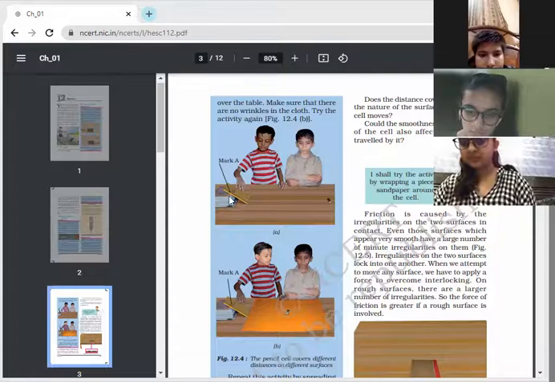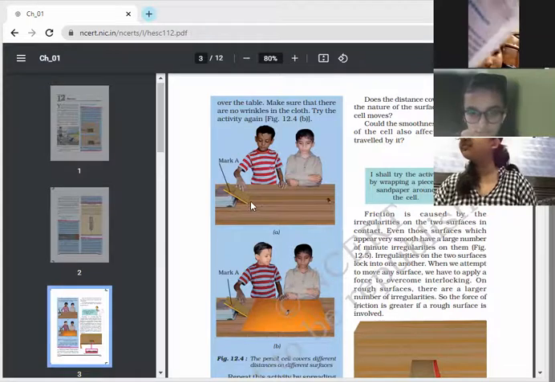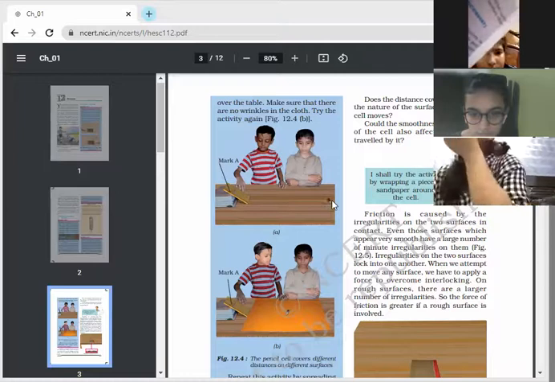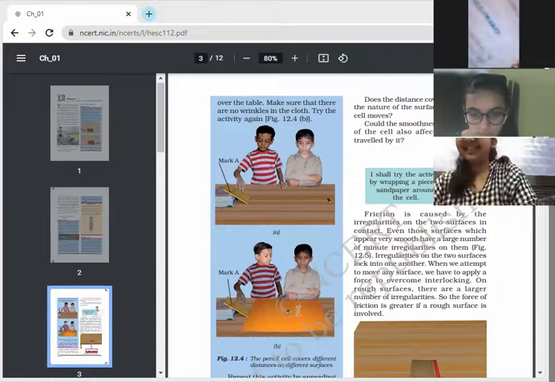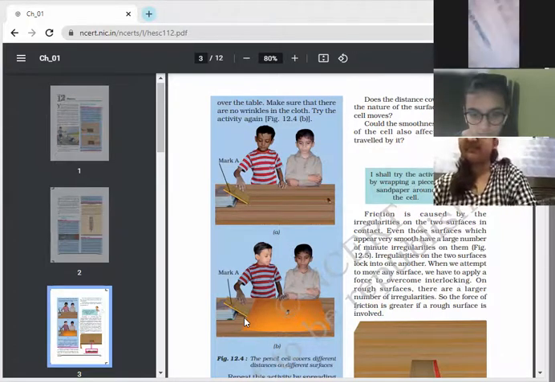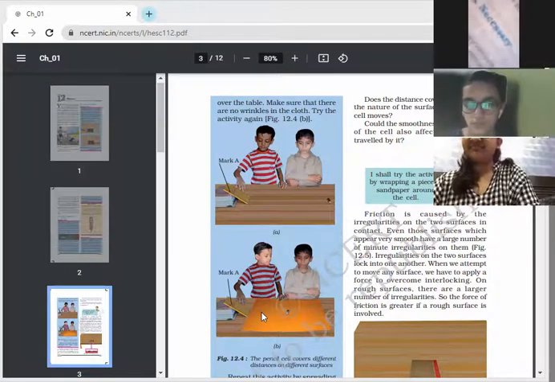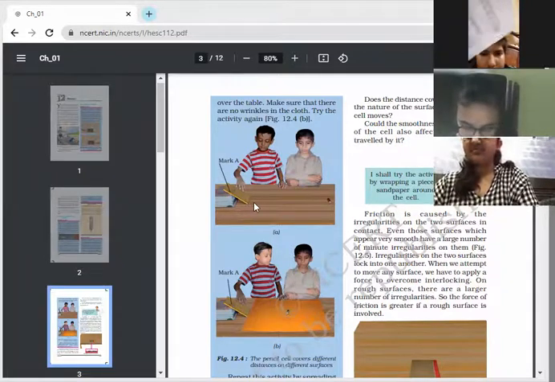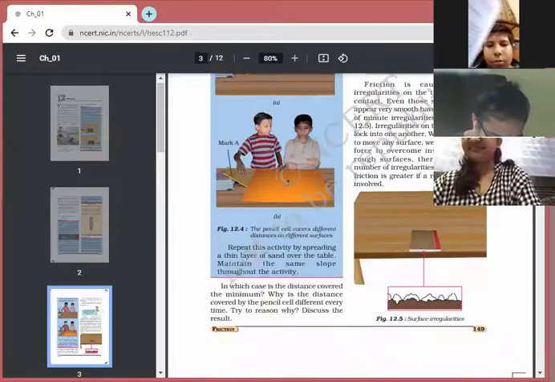इसका ये मतलब है. And on the first, the surface is smooth. Surface is smooth and friction is less. That's why the cell has covered a longer distance up to here. And in this case, it has covered a smaller distance. Children, you have to give the proper explanation. Please set in your mind that if the surface is rough, then friction is more. If the surface is smoother, then what will happen? The friction is less. That's why it is covering a large distance. It is going too much far.